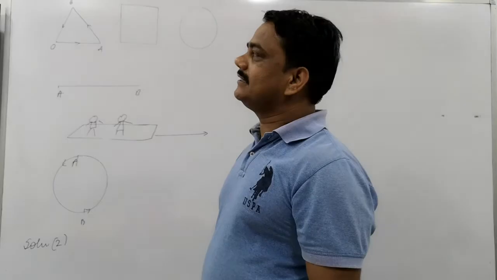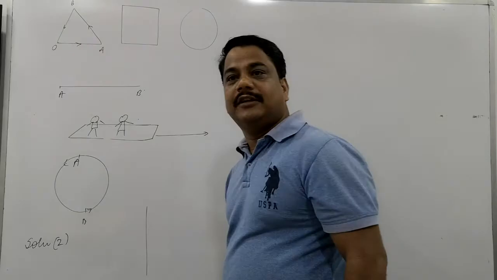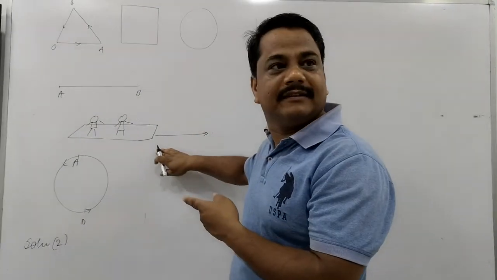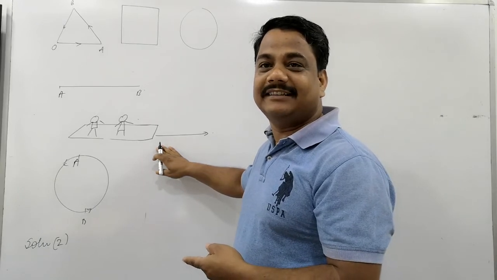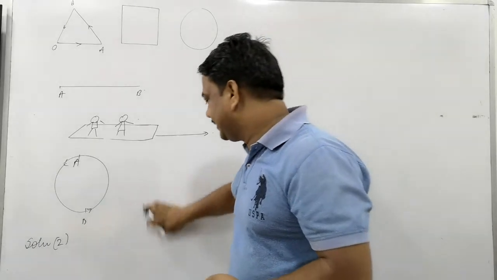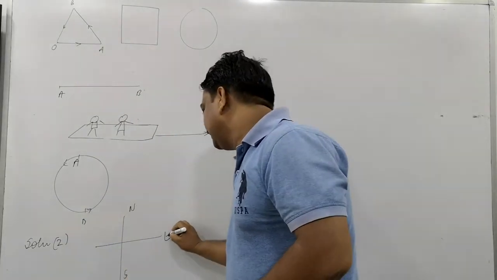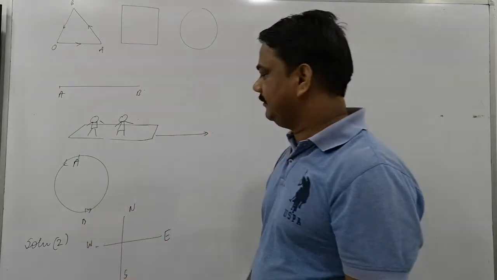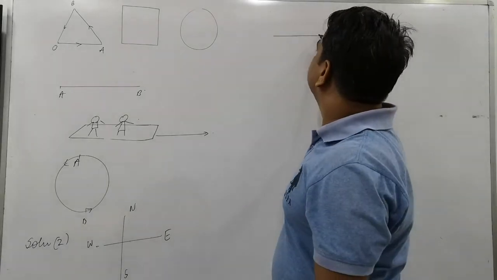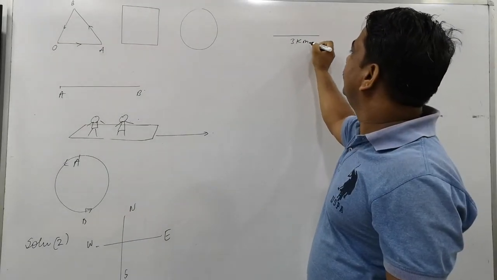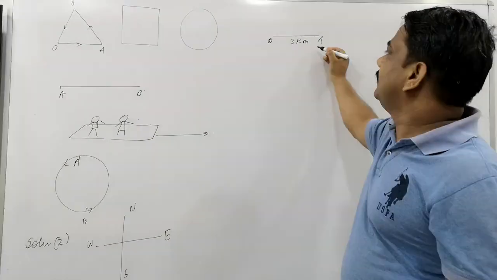A particle moves a distance of 3 kilometers toward east. I gave the reference here. Whenever you are writing on the board or the copy, always the upside we take as north. The direction, the physical reference also has to be taken here. This is north, this is south, east, and west. So the particle moves 3 kilometers toward east, starting from O, O for origin. It goes 3 kilometers in that manner.